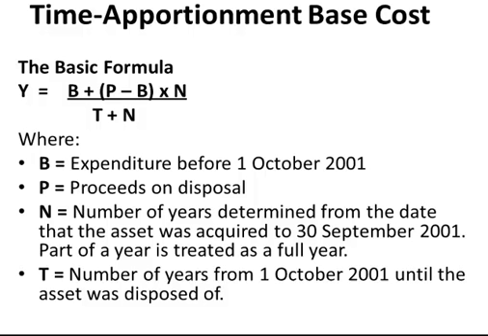The formula is Y is equal to B plus (P minus B) multiplied by N over (T plus N), where B is expenditure before the 1st of October, P is the proceeds on disposal, N is the number of years determined from the date that the asset was acquired to the end of September 2001. Please remember that part of a year is treated as a whole year. So you will not have a year and a quarter and a year and two-thirds and all that. And T is the number of years from the 1st of October until the asset was actually disposed of.